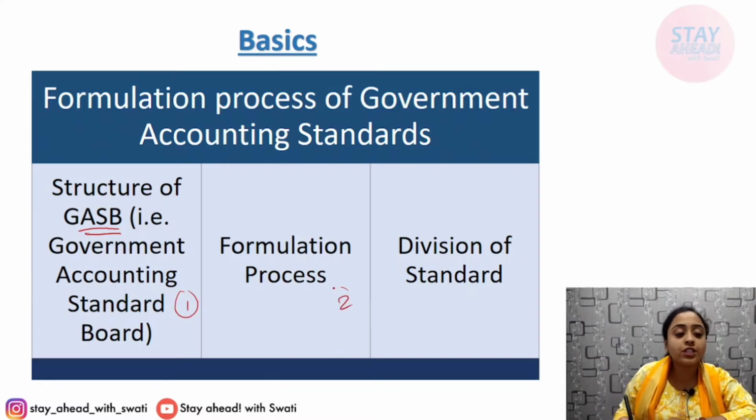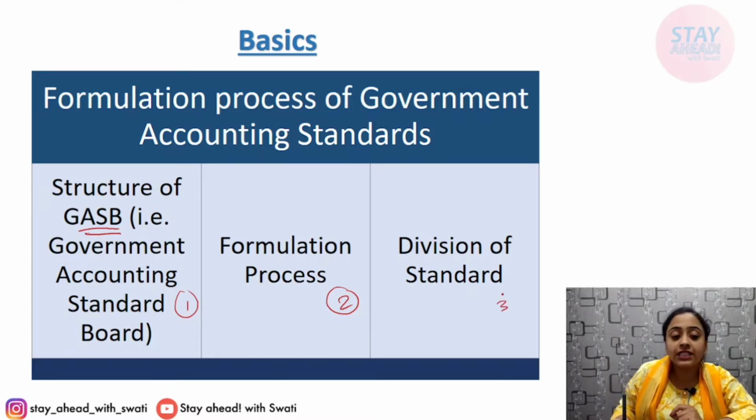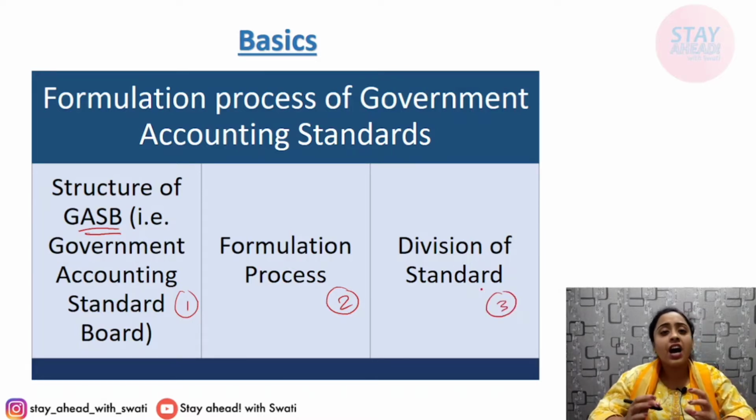Secondly, the formulation process, how these standards are formulated, how these standards are made. Third, what are the parts of these standards? What are the divisions of the standard? How is the standard made, created or presented? We'll deal with these three things one by one in this video itself.